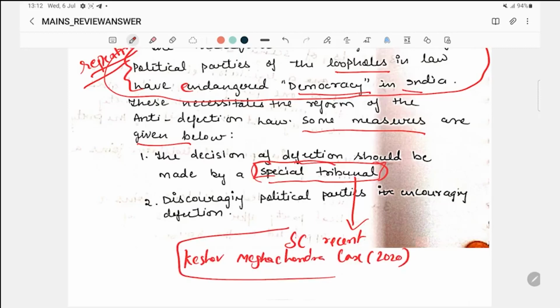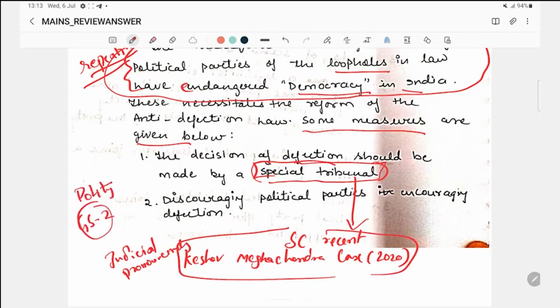You have to mention the Supreme Court or the judicial pronouncement. In any question in particular of GS2 polity, we need to write the constitutional provision and the judicial provision also. So this is the recent judicial provision where the Supreme Court said the decision on defection should not be given to the Speaker, rather it should be given to an independent tribunal.